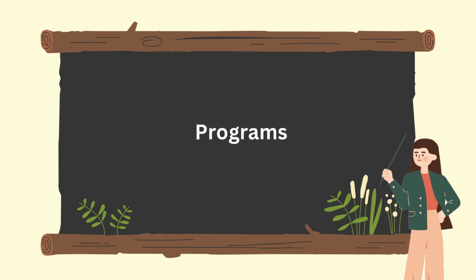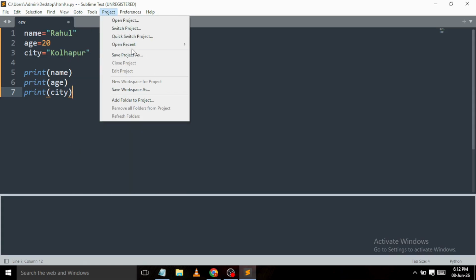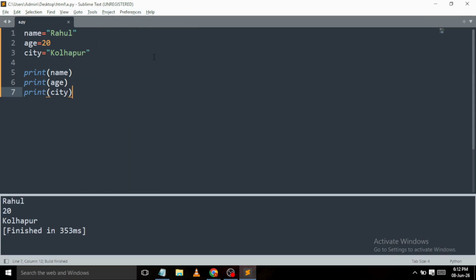Let's see program 1 for student information. Let's create our first practical program. Name is equal to Rahul, age is equal to 20, city is equal to Kolhapur. Print name, print age, print city. The variable name stores Rahul, variable age stores 20, the variable city stores Kolhapur. Print statements display the values. Output is Rahul, 20, Kolhapur. This program demonstrates variables and different data types together.